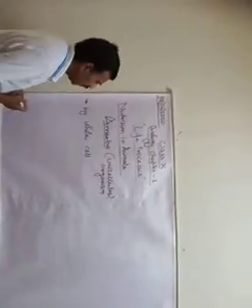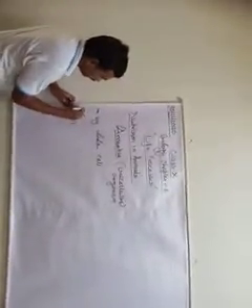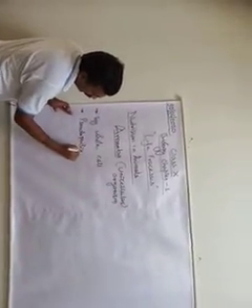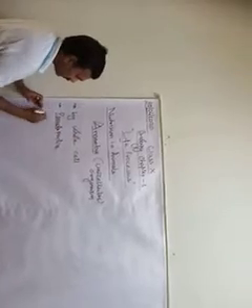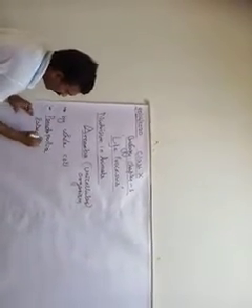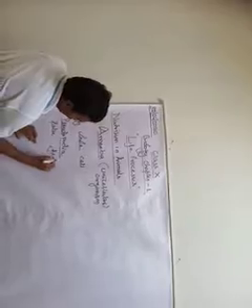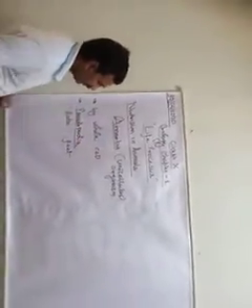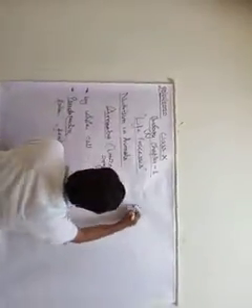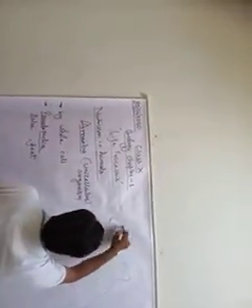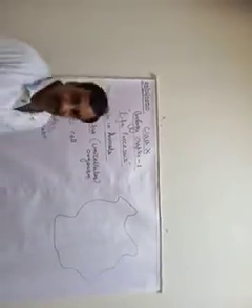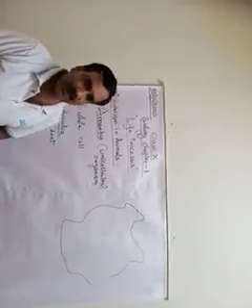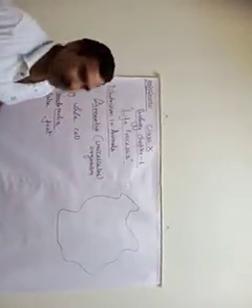This is done by the formation of pseudopodia. Pseudo means false and podia means feet. That means by the formation of false feet, amoeba feeds. Now let's understand this with the help of a diagram. Now suppose this is amoeba. As I just told you, amoeba doesn't have any shape and structure, so it is the simplest to draw. Any structure you draw, it will be amoeba.